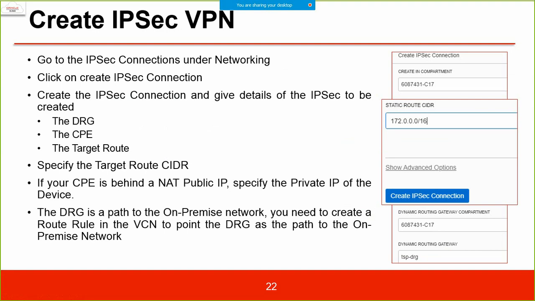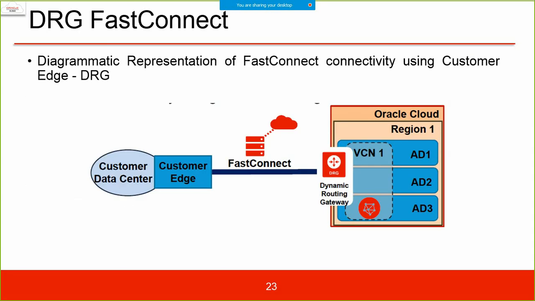Specify the target route CIDR. If your CPE is behind a NAT public IP, then specify the private IP of that device, not the public NAT address. The DRG is a path to the on-premise network. You need to create a route rule in the VCN to point to the DRG as the path to the on-premise network. So this is how you create the IPsec VPN, IP secure VPN.